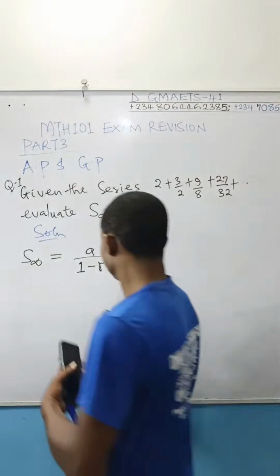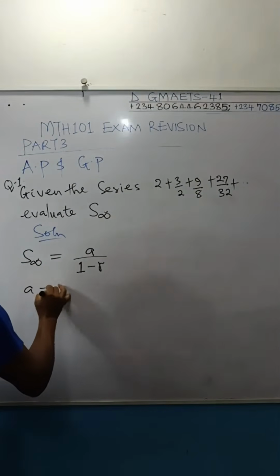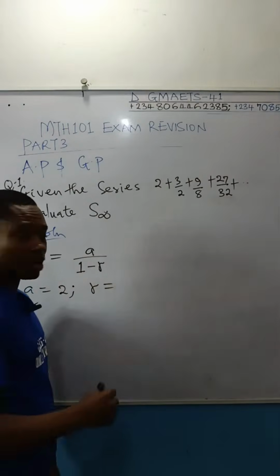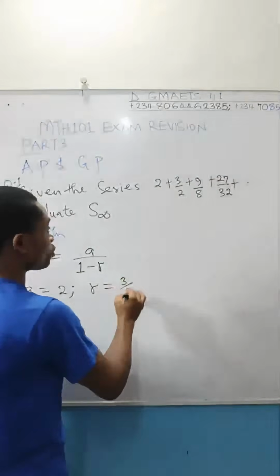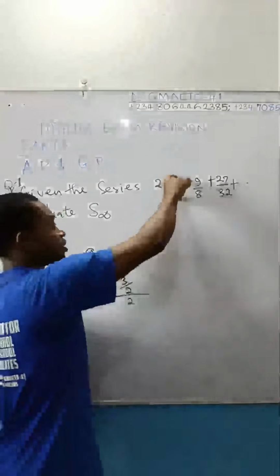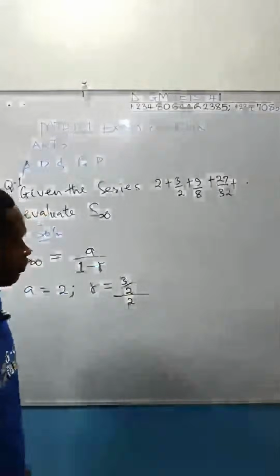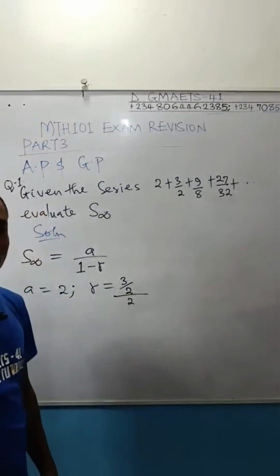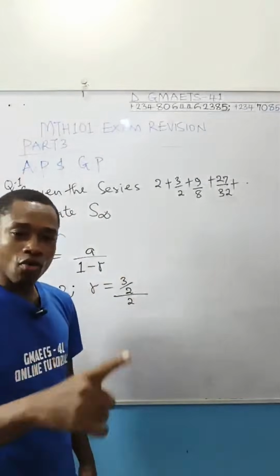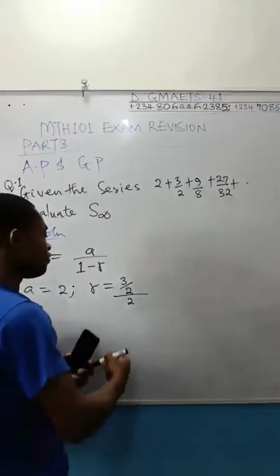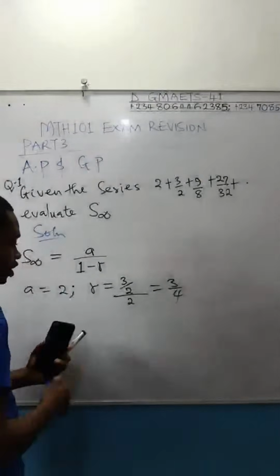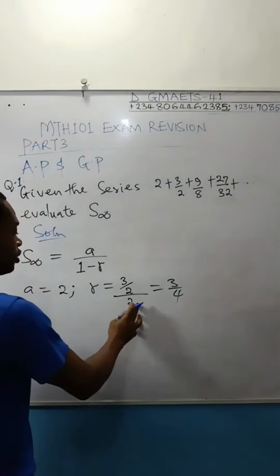From the question, A is equal to 2, like I said. Our common ratio is equal to, if I were in the examination hall, I'd be doing 3 over 2 divided by 2, the second term over the first term. If you work it out, this is going to be 3 over 2 times 1 over 2, which will give you 3 over 4. 3 over 4.